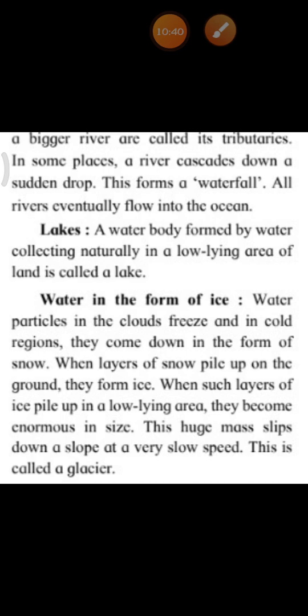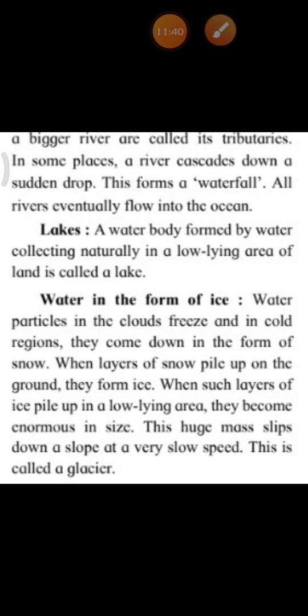When layers of snow pile up on the ground, they form ice. Okay, children? When these layers of snow come together on the ground, what they form is called ice. When such layers of ice pile up in a low lying area, they become enormous in size, means huge in size. Okay, this huge mass slips down a slope at a very slow speed, and this is what is called a glacier.